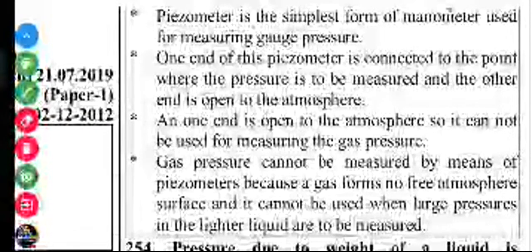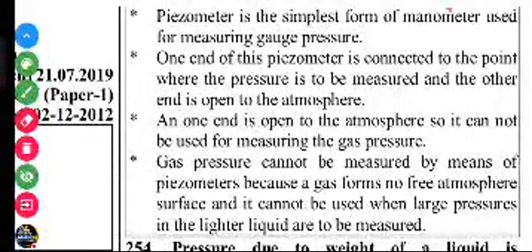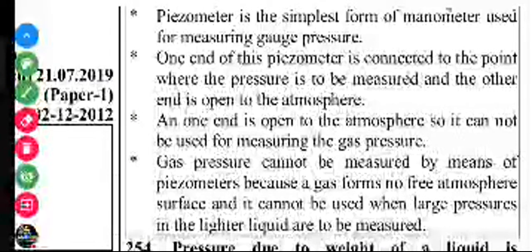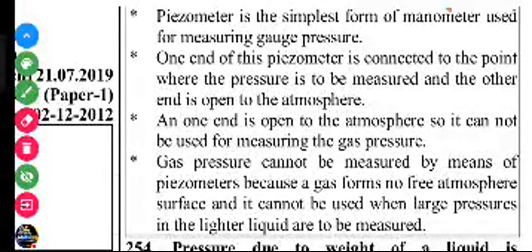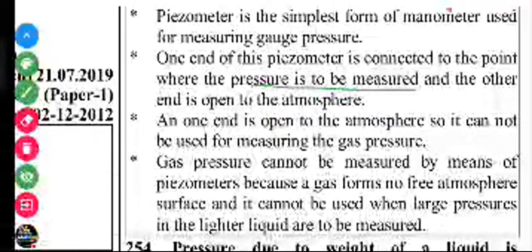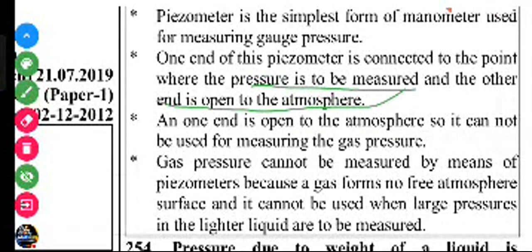Here the explanation is given in detail. I read this explanation. A piezometer is the simplest form of manometer used for measuring gauge pressure. One end of the piezometer is connected to the point where the pressure is to be measured, and the other end is open to the atmosphere.